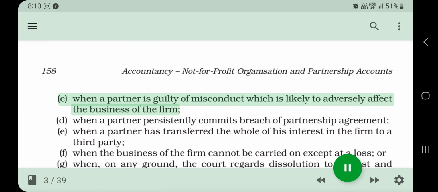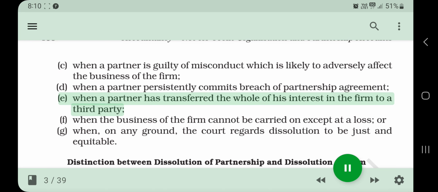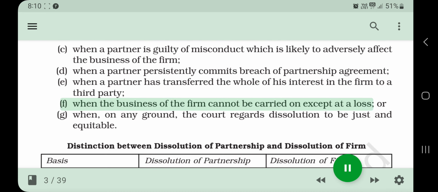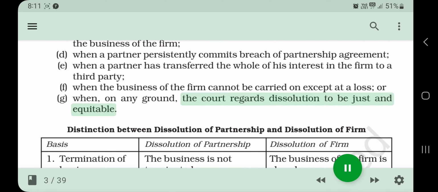C. When a partner is guilty of misconduct which is likely to adversely affect the business of the firm. D. When a partner persistently commits breach of partnership agreement. E. When a partner has transferred the whole of his interest in the firm to a third party. F. When the business of the firm cannot be carried on except at a loss. Or G. When, on any ground, the court regards dissolution to be just and equitable.